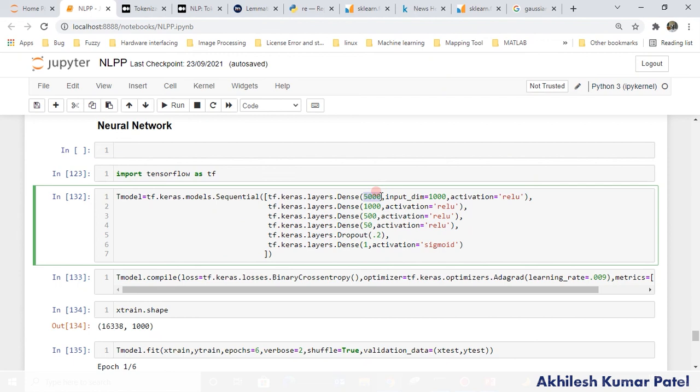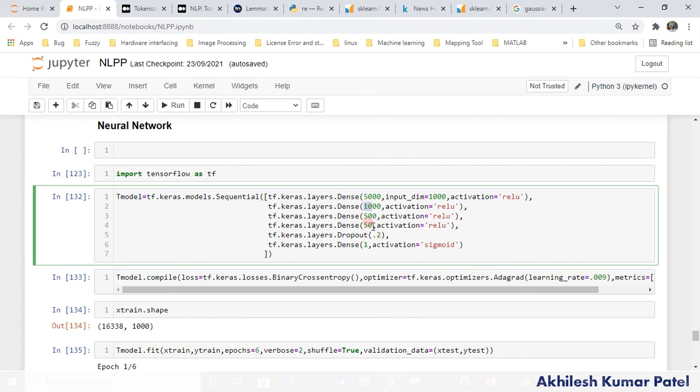So a total of 1000 by 5000 weights will be created in the first hidden layer, right? Then we are decreasing the size from 5000 to 1000. So in the next layer a 5000 by 1000 weight matrix will be created.